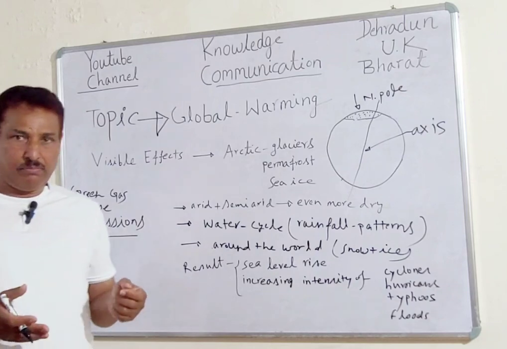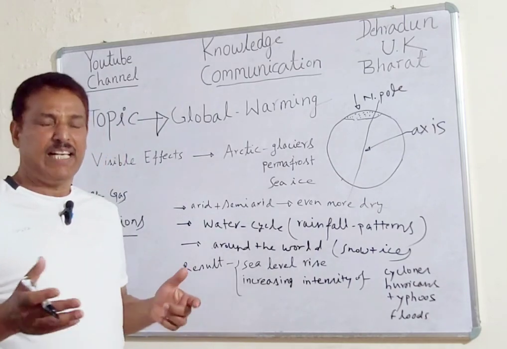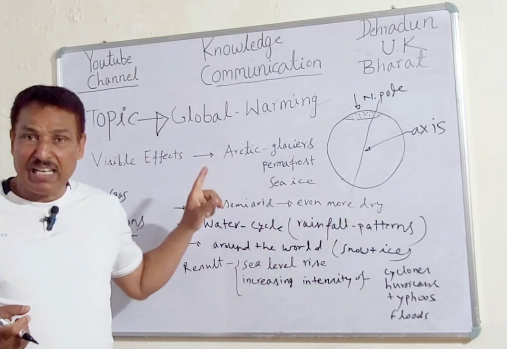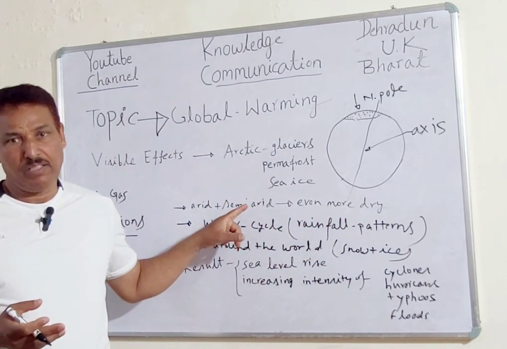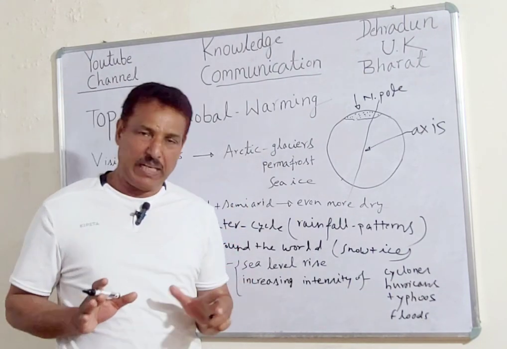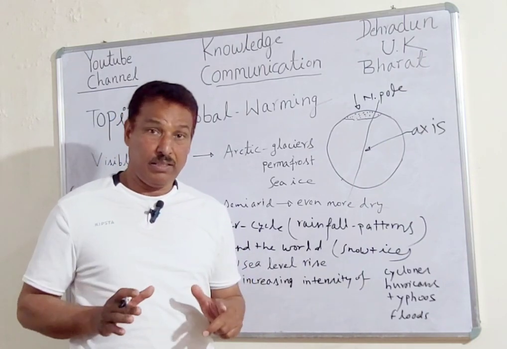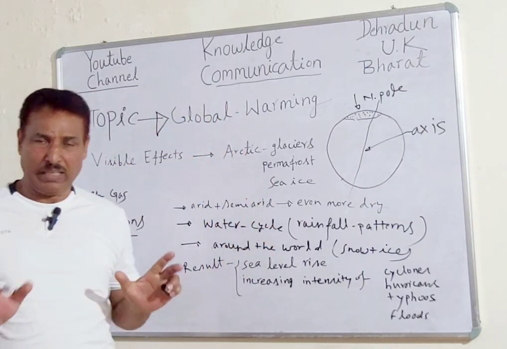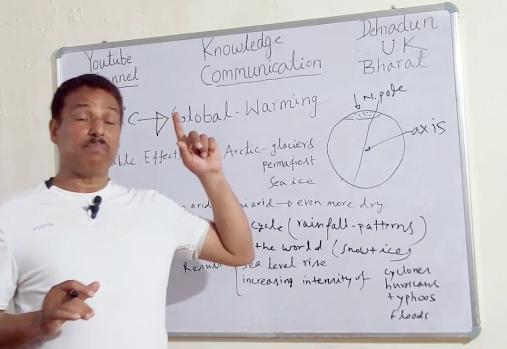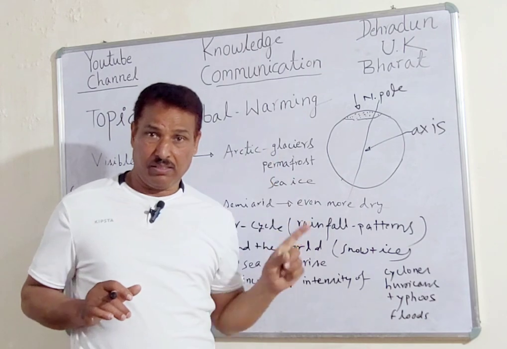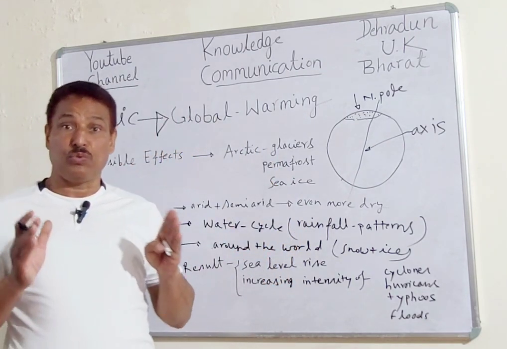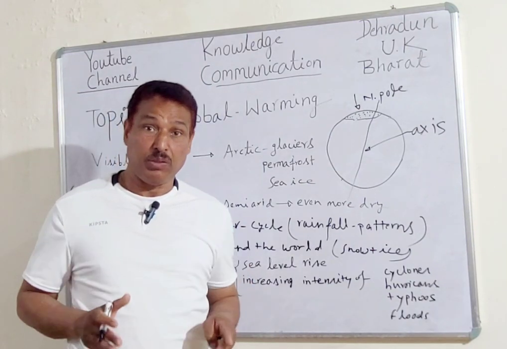So, what to do? What is the cure? The cure is only in the hands of man. Means the man-made greenhouse effect is to be eliminated. Without the elimination of the greenhouse effect which is man-made, not the natural one... The natural one is okay, that is necessary for sustaining life on the earth, but the man-made one, which is disastrous, which has become demonic, must be put to an end as soon as possible.